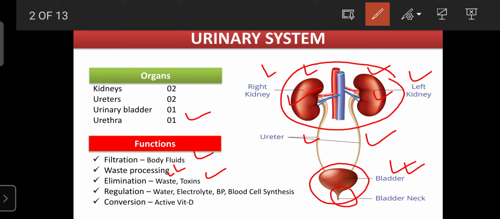How to minimize it? Simply keep a duration between both drugs. The antacid should be taken in the early morning, or you keep at least 2 hours gap between the two therapies, then you can achieve the entry of the drug into the systemic circulation.